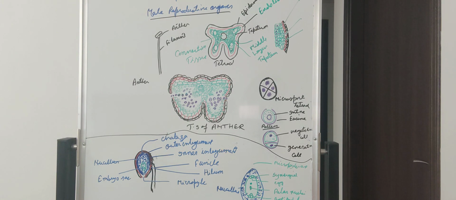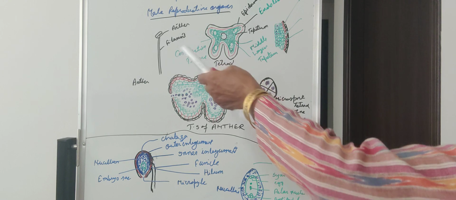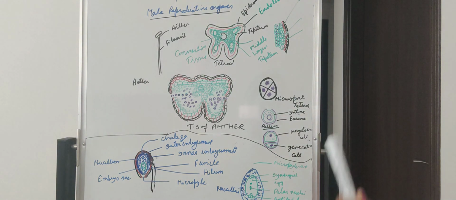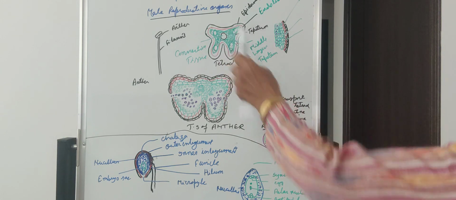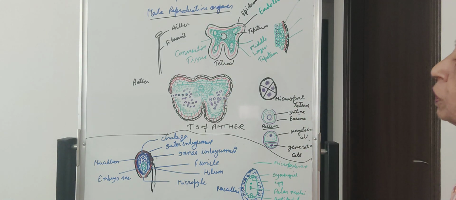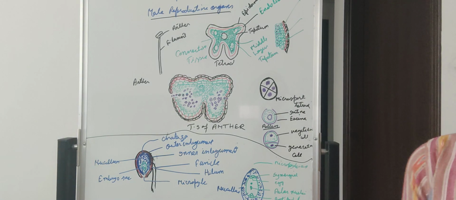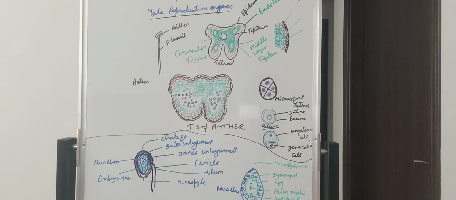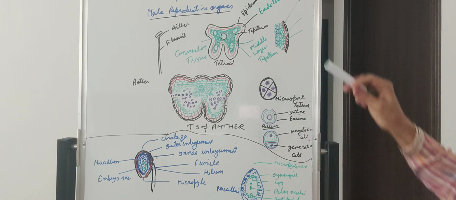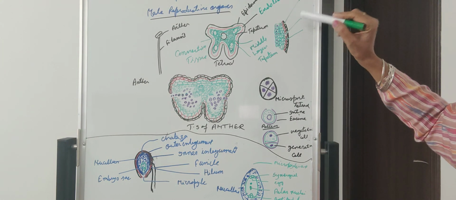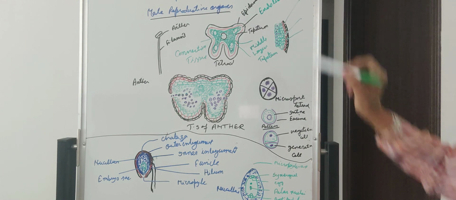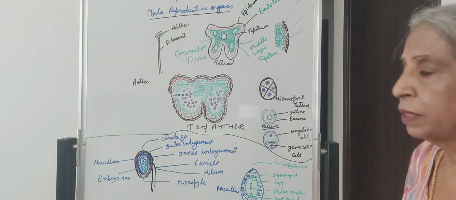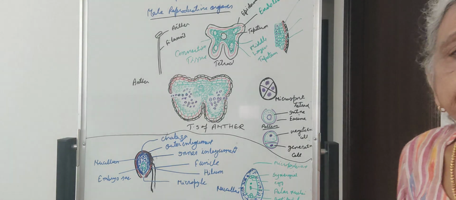So each corner, if you cut the section, the four chambers are present. In each corner there are microsporangia, and these microsporangia further produce the male gametophyte. So the outer three layers, that is epidermis, endothecium, and middle layer, help in dehiscence of the anther, and the innermost layer, tapetum, is nourishing in nature.